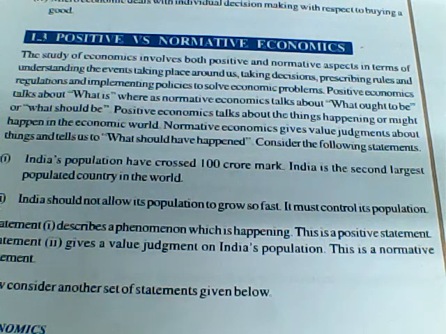Similarly, normative economics will talk only about what should be. What should be in the sense, two groups of people are talking here. One is what is the cost, what is the sales rate, and the other one is talking about what should be, like how we can deal with it, what are the problems we are facing, how we can deal with these problems.